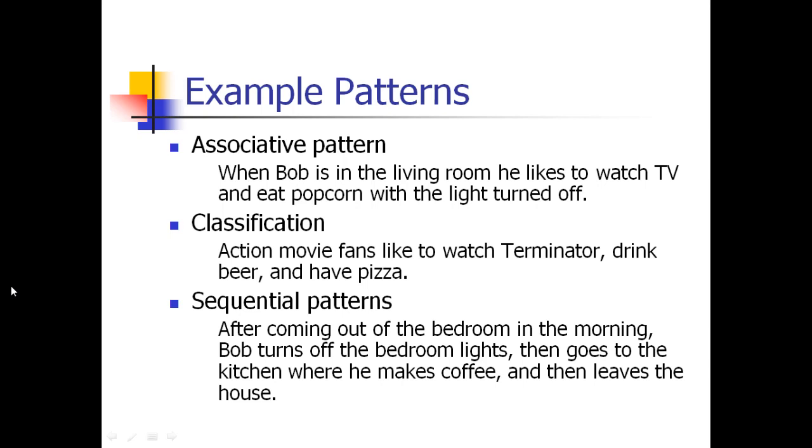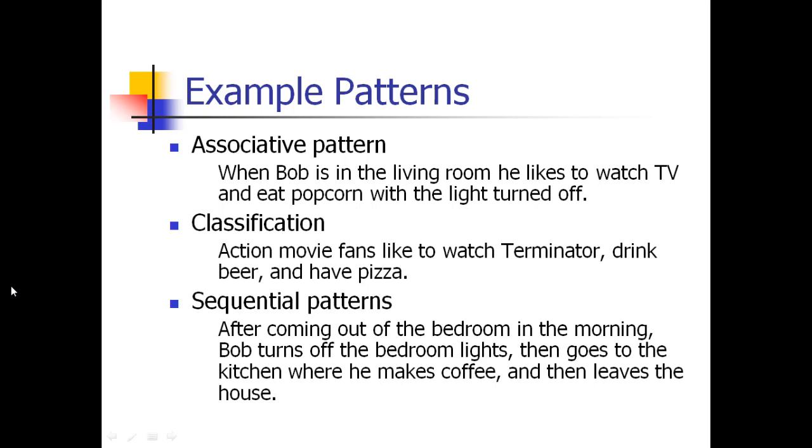He will watch TV, and while watching the TV itself, he will eat popcorn. Then he will turn the light off. He will sit in the darkness and watch the TV, and at that same time he likes to eat the popcorn while seeing the TV. So all the things are happening at the same time. This type of activity is called an associative pattern.